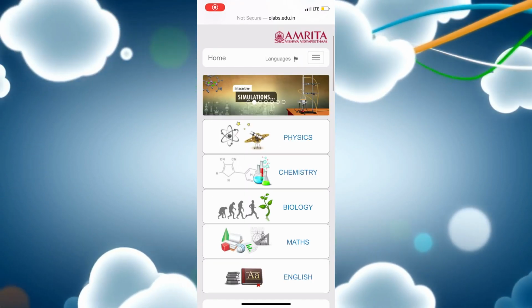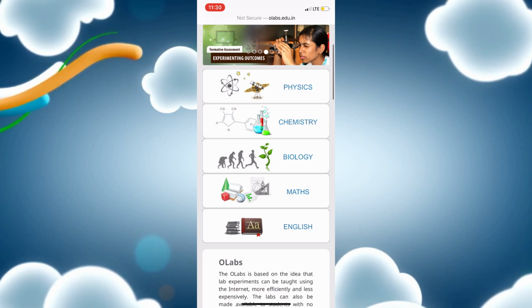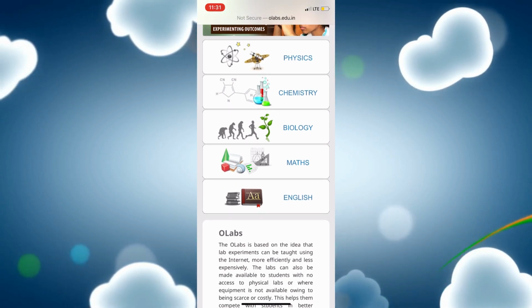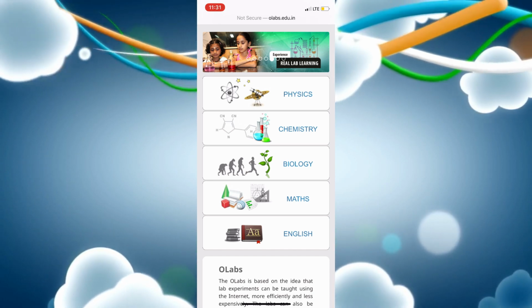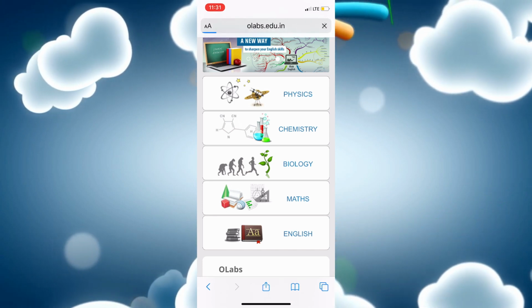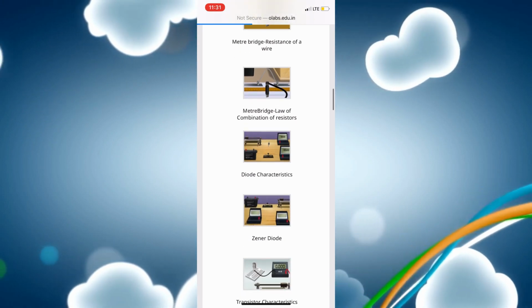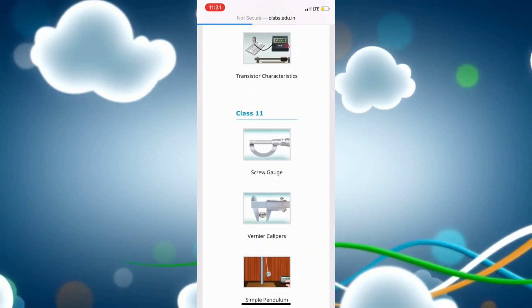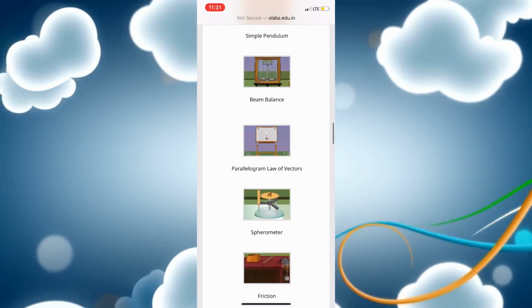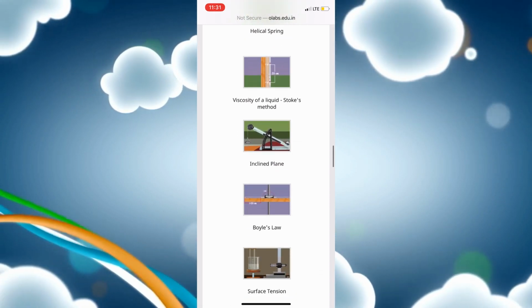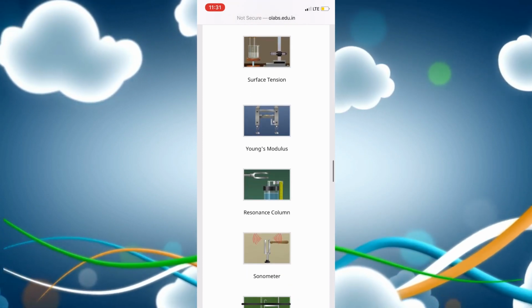Now we will move on to the subjects that OLabs is providing us, that are physics, chemistry, biology, maths and English. If we click on the physics part, we can see different topics on experiments are being given over here, and it has been specified through class. Like in class 11, screw gauge is there, beam balance, friction, different types of things are there. That depends upon your choice which you want to go for the practical.